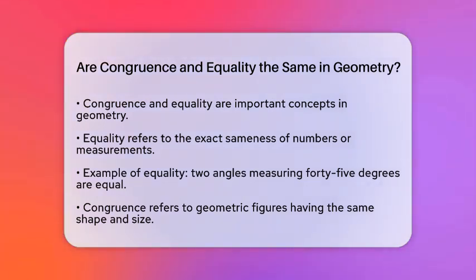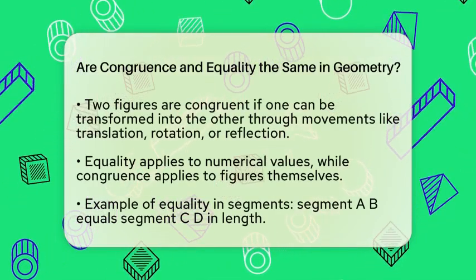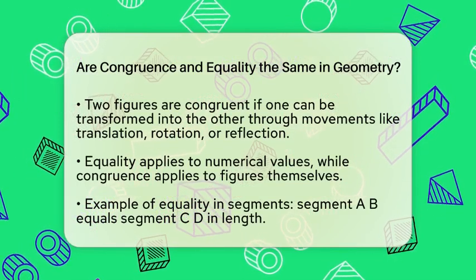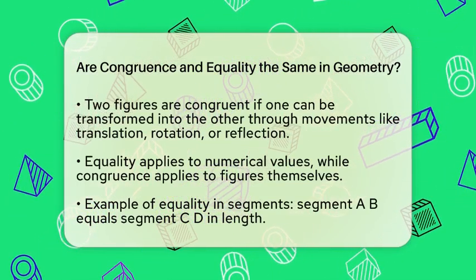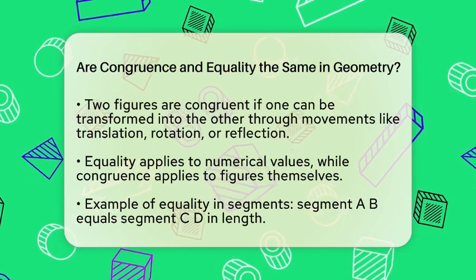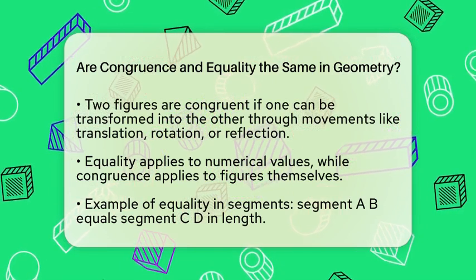Two figures are congruent if one can be transformed into the other through movements like translation, rotation, or reflection without changing their size. So, how do these two concepts differ? Equality applies to numbers or measurements. For example, if we say the length of segment AB equals the length of segment CD, we are talking about their numerical values. On the other hand, congruence applies to the figures themselves.